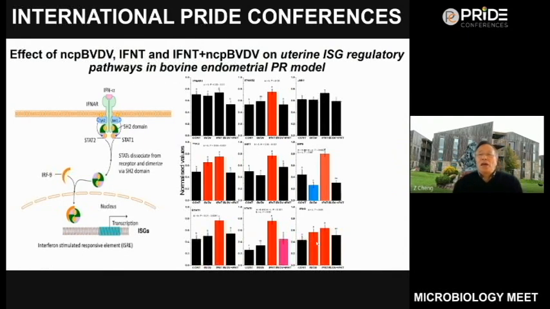And next, we tested the regulatory pathway in bovine endometrium for ISG production.